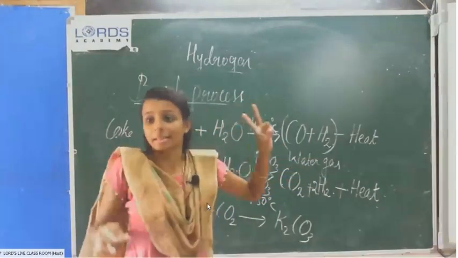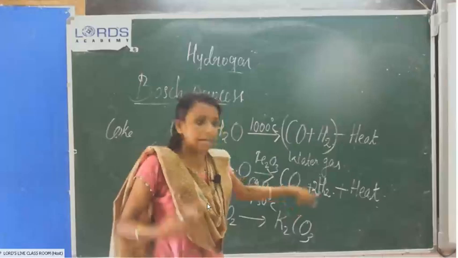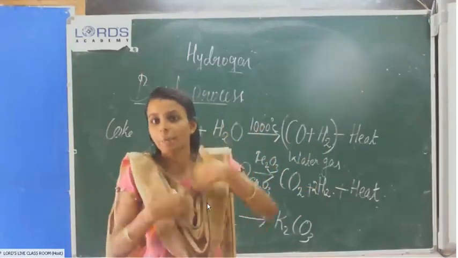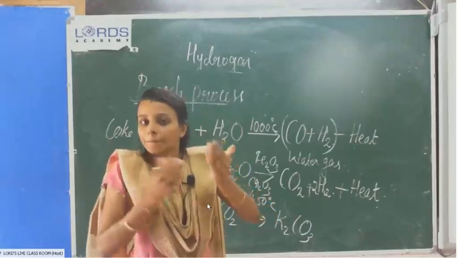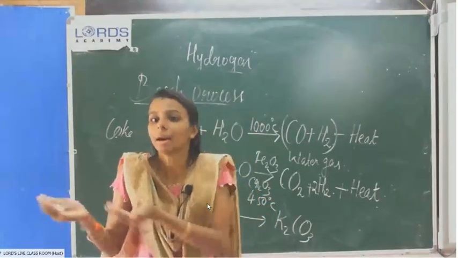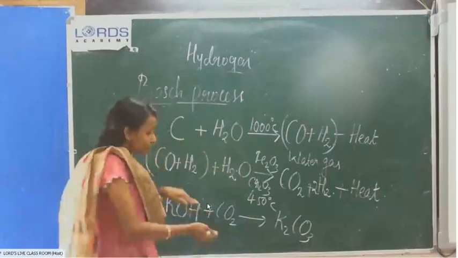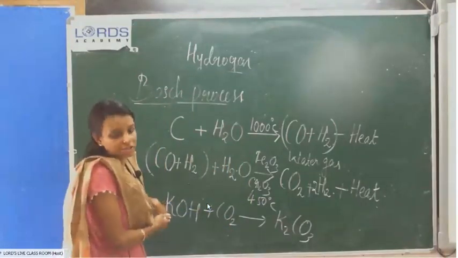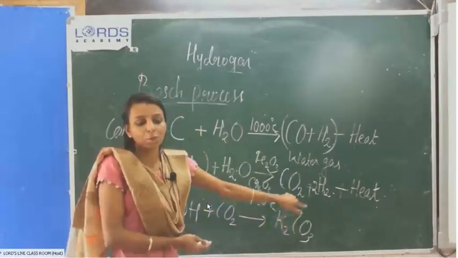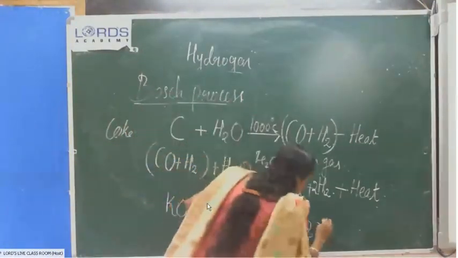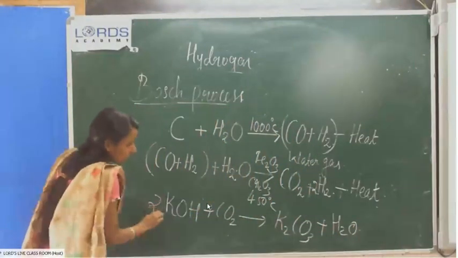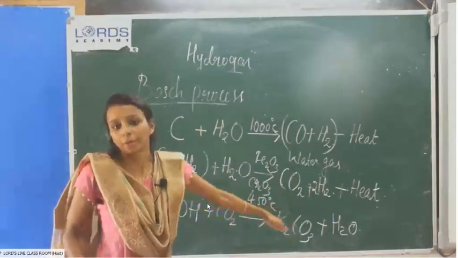Okay, two methods, two ways we can remove this carbon dioxide. The first method, this mixture we can pass through water. What happens? Carbon dioxide will dissolve in water, remaining hydrogen. Otherwise, we can use potassium hydroxide, KOH. It will react with carbon dioxide and produce K2CO3 and water. So, one of the products is K2CO3, and water is also produced.